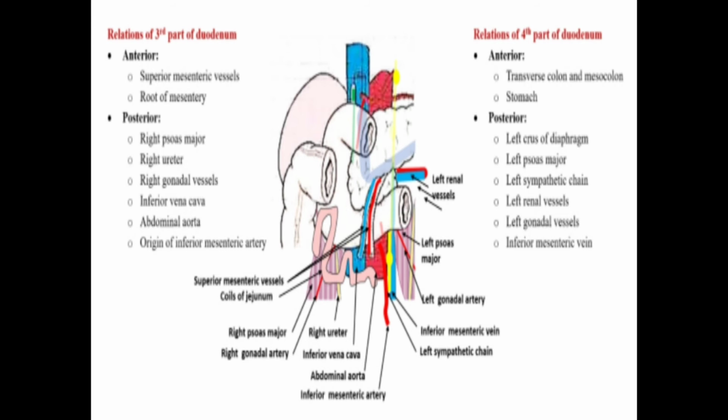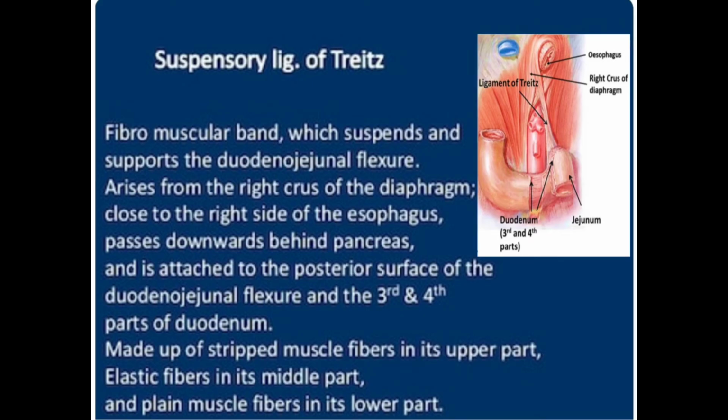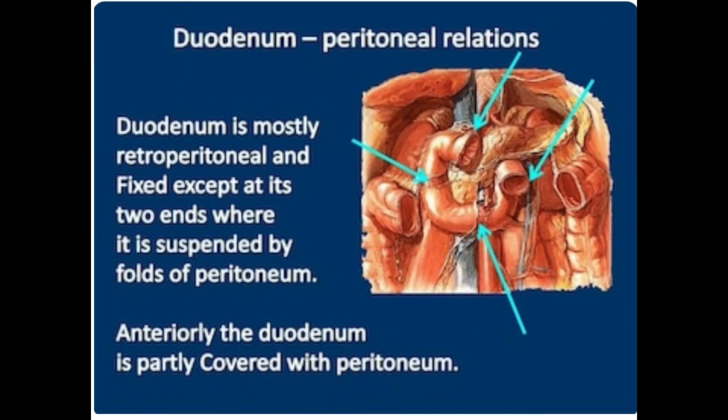Relations of fourth part of the duodenum. Anteriorly transverse colon and mesocolon, stomach. Posteriorly left crus of diaphragm, left psoas major muscle, left sympathetic chain, left renal vessels, left gonadal vessels, and inferior mesenteric vein. Suspensory ligament of Treitz. It is a fibromuscular band which suspends and supports the duodenojejunal flexure. Duodenum peritoneal relations. It is mostly retroperitoneal and fixed except at its two ends where it is suspended by the folds of peritoneum.